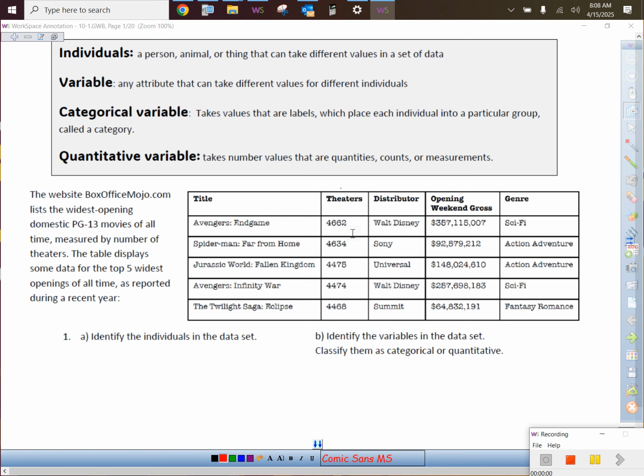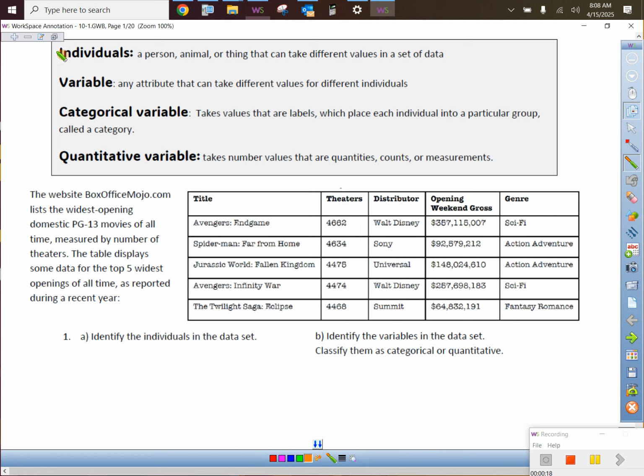All right, welcome to Chapter 10, where we do a little bit of data analysis. Today, basically, what kind of data is out there? There are two major types of data, and then we'll read some graphs, to see if they're good graphs or bad graphs. So first, what kind of data is there, and who are they?